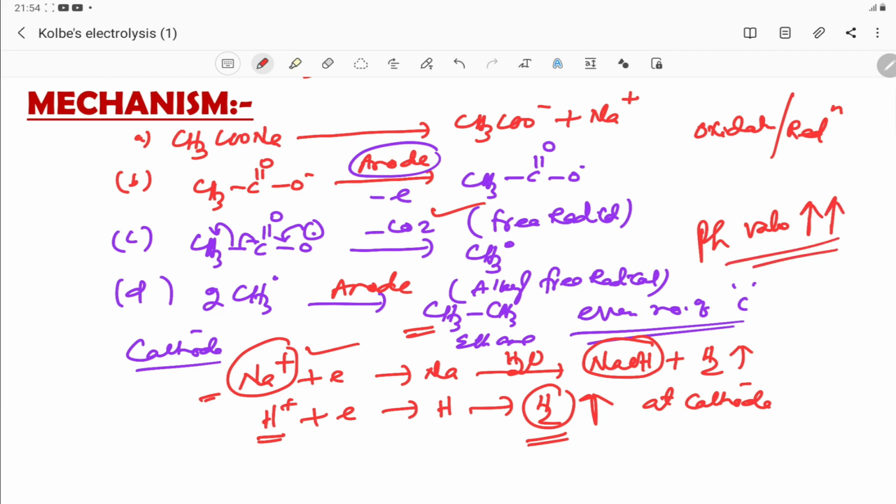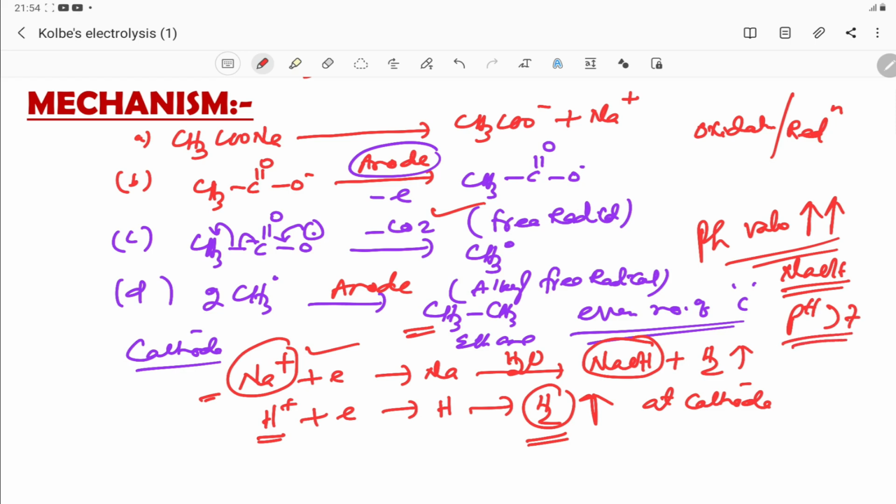With the continuous electrolysis process, the solution becomes more alkaline due to formation of more NaOH. So the medium is basic. In the electrolysis of sodium salt of carboxylic acid, the medium is basic, pH is greater than 7.